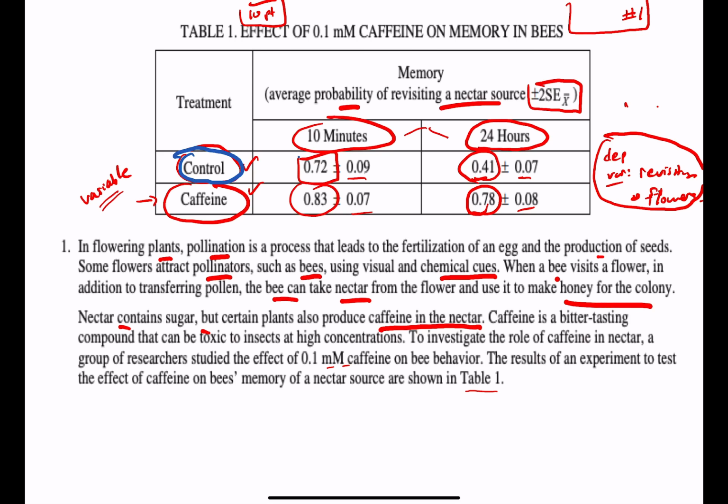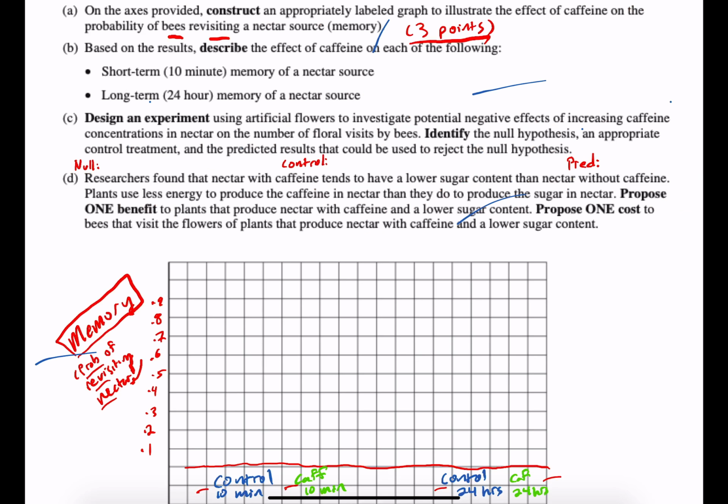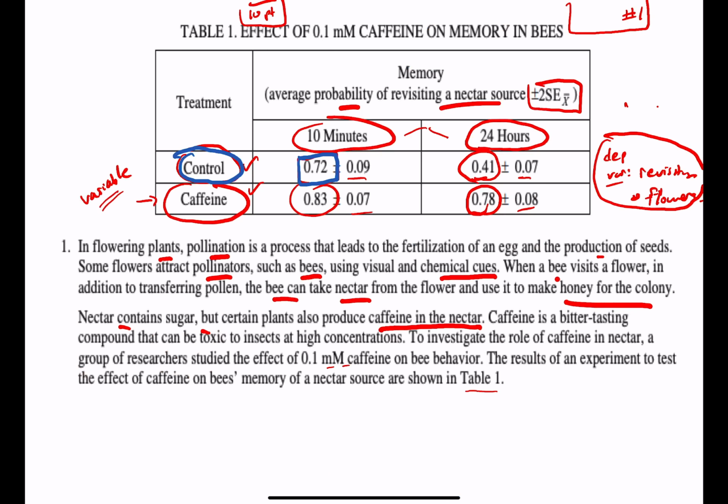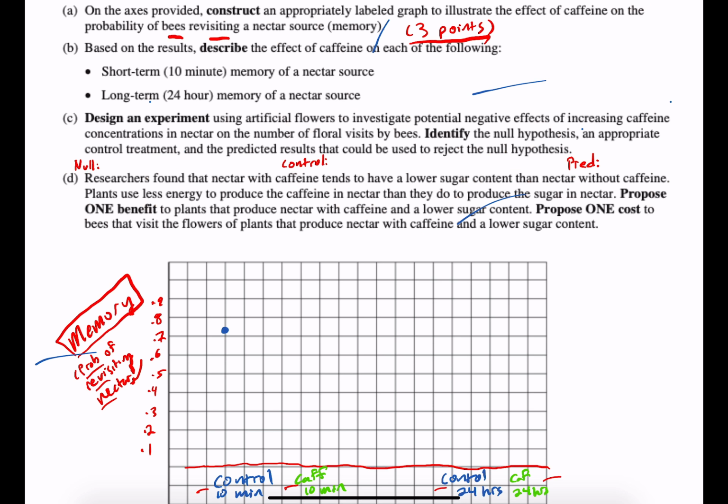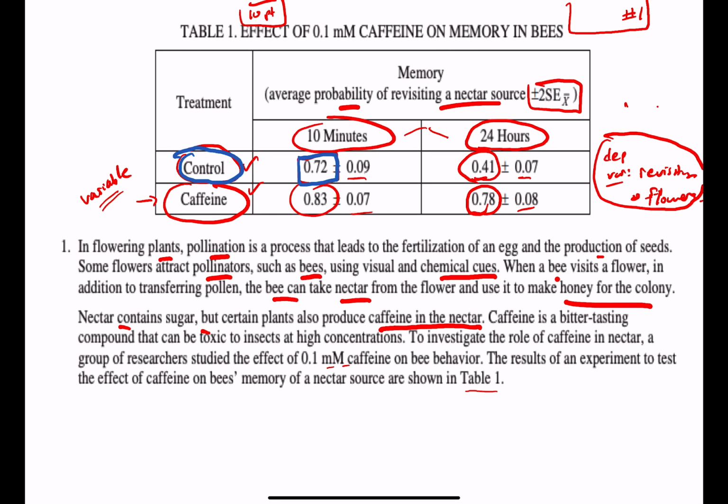So the control group at 10 minutes, the mean is 0.72. I'm going to plot this right at about 0.72. And I have to graph the error bars appropriately. The standard error of the mean is plus 0.09 and minus 0.09.